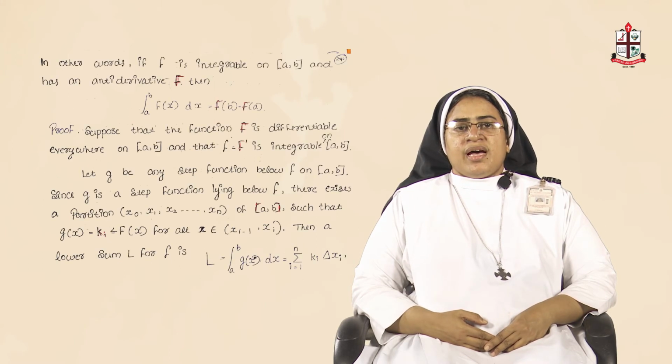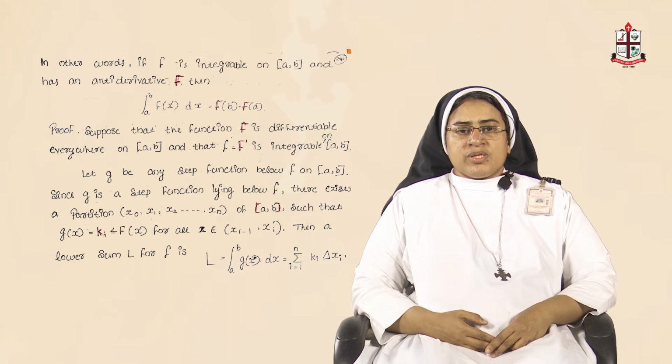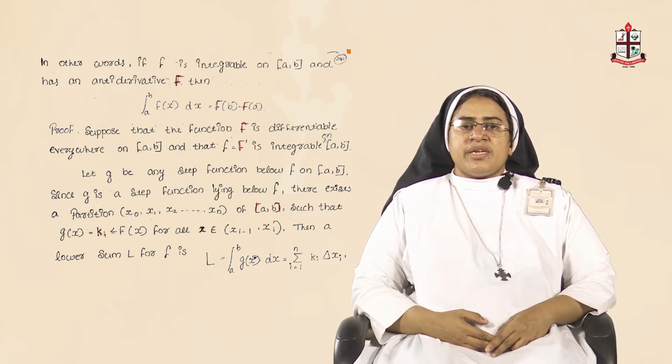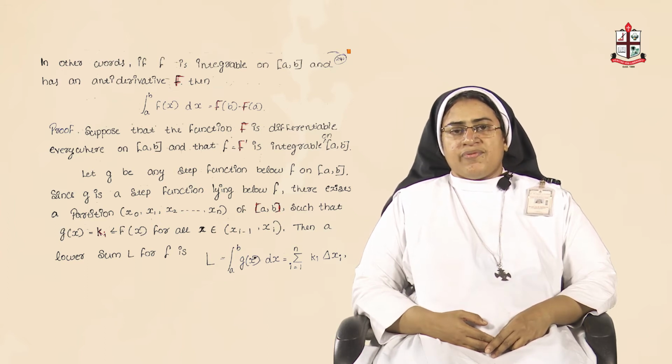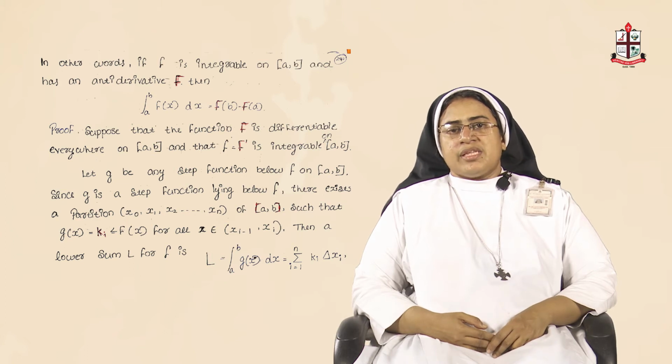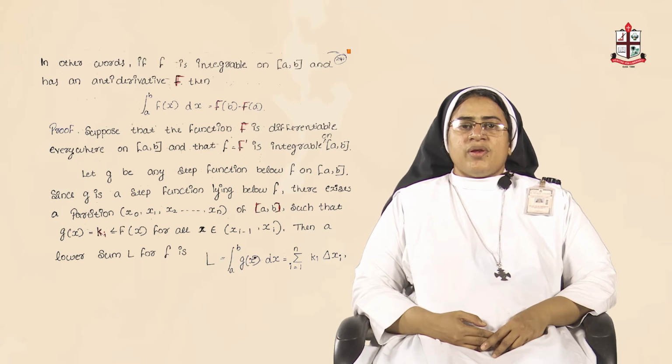Now, in other words, if small f is integrable on closed interval a b and it has an antiderivative capital F, then integral a to b small f of x dx is equal to capital F of b minus capital F of a. This is a very basic theorem in integration and differentiation calculus. So, how will you prove this theorem?